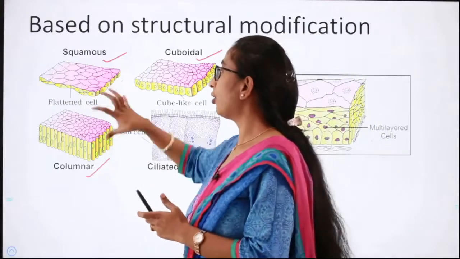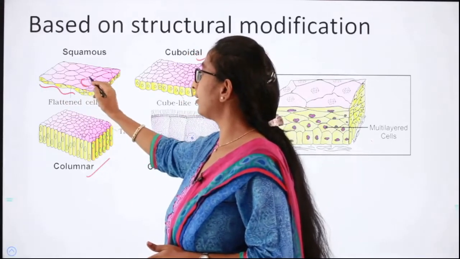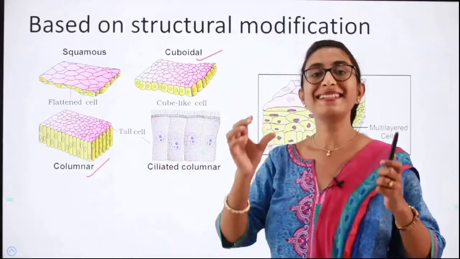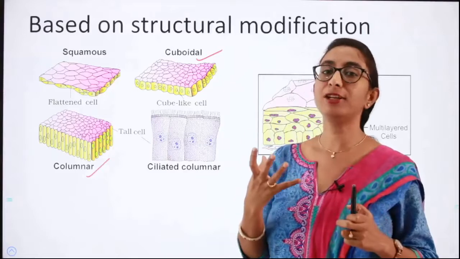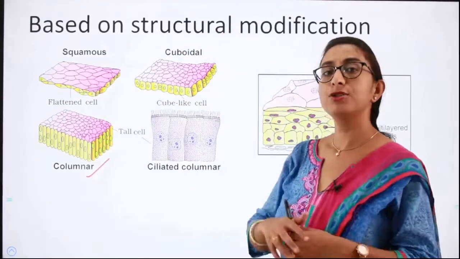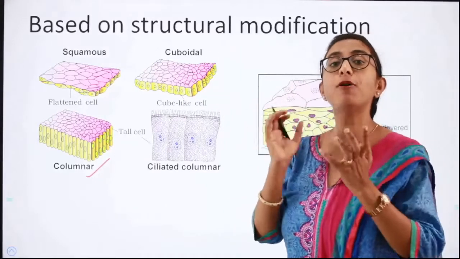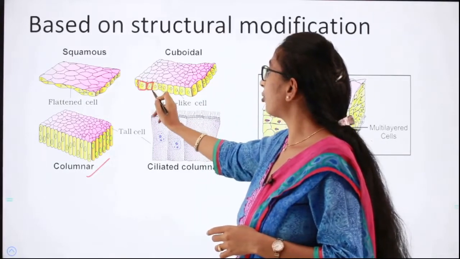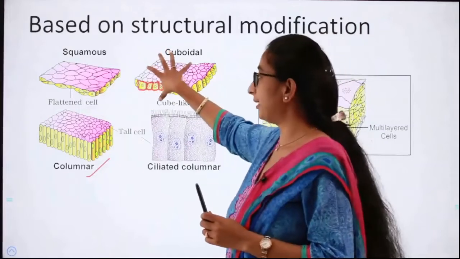surface like this or irregular edges. See, here you can see irregularity, here you can see irregularity, isn't it? So squamous epithelium is a simple epithelium which consists of cells in an irregular manner. And then we have cuboidal epithelium. So under cuboidal epithelium we have cells which are in the shape of a cube. Can you see here? The cells are almost in the shape of a cube. That is why this is called the cuboidal epithelium.